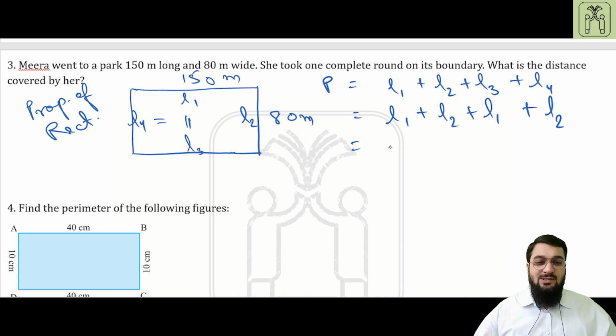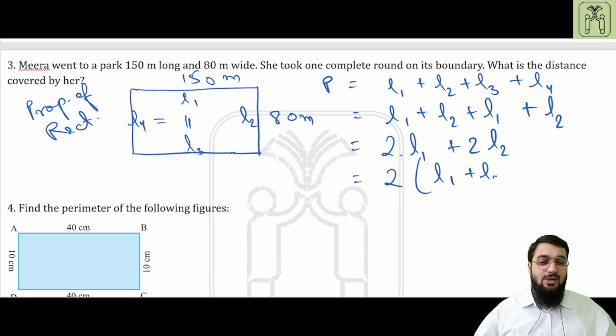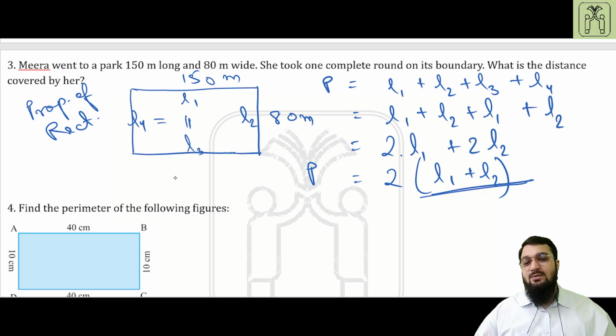After that, 2L1 plus 2L2 can be written after adding them up, and 2 can be taken common, and then L1 plus L2 can be written as simple as that. So this will be the formula for the rectangle, 2(L1 plus L2) inside the brackets. So 150 plus 80 will make 230, and 230 into 2 will make 460. So that will be the answer for the total distance she has covered.